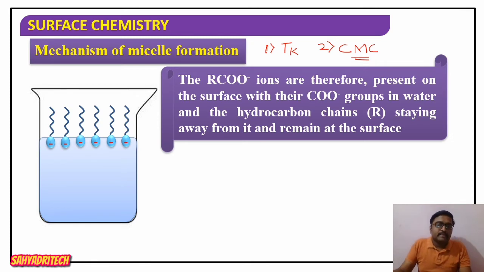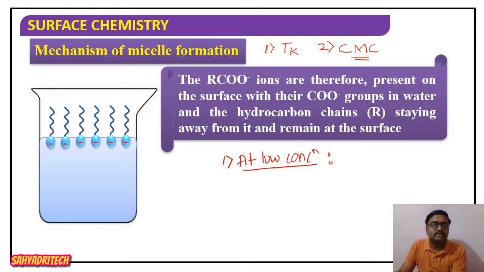Now, how does micelle formation actually take place? Say at low concentration, while we are maintaining the Kraft temperature, what happens? There is a smaller number of stearate ions present, right? Low concentration here means below CMC, below the critical micelle concentration.